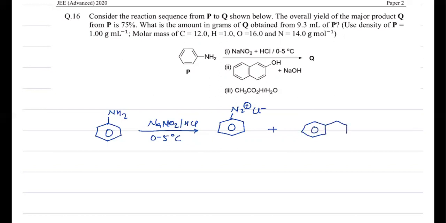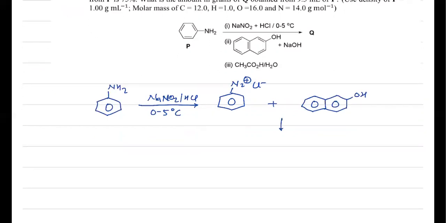That is basically an electrophilic aromatic substitution. From this reaction our product will be C6H5 N double bond N, azo coupling will take place. This will be the answer.